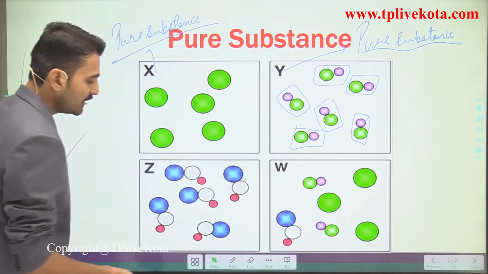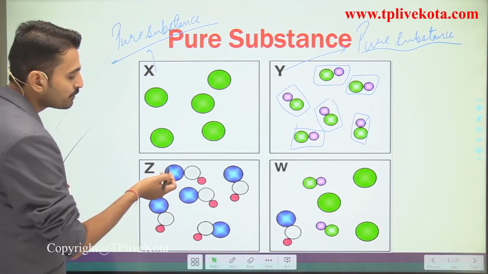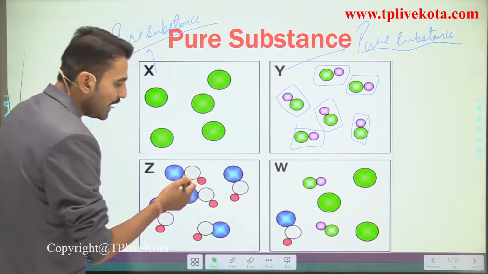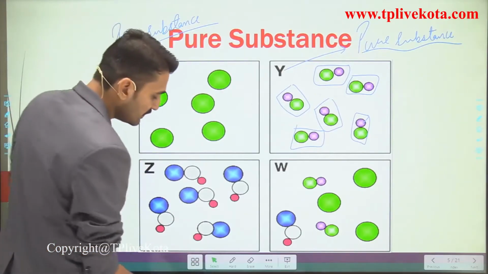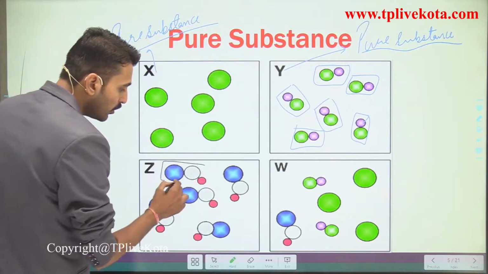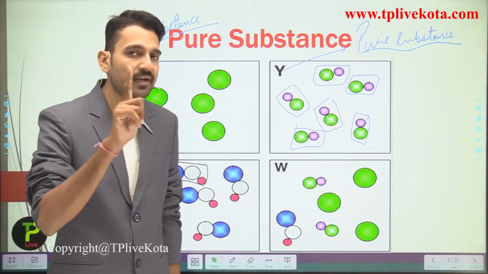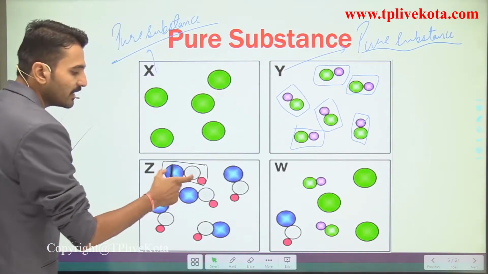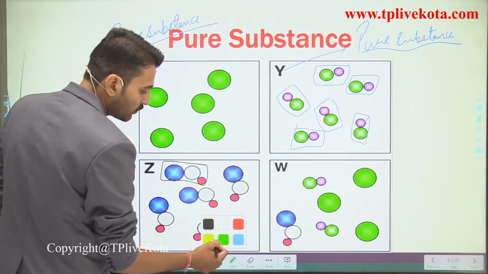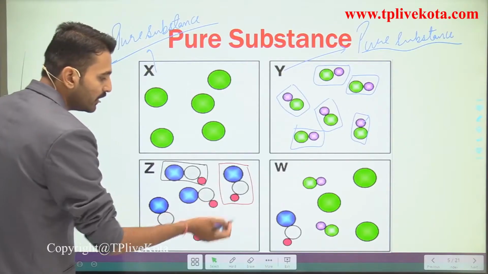Because the Y also contains the particles of only one kind. Checking for the Z. So talking about the Z, it contains one blue atom, one white atom and one pink atom which are combining with each other. It simply means that they are forming one molecule. So this is one molecule or simply one particle. So they all are acting as one kind of particle. Here you can see students that this is also acting as one kind of particle, that is one blue, one white and one pink.